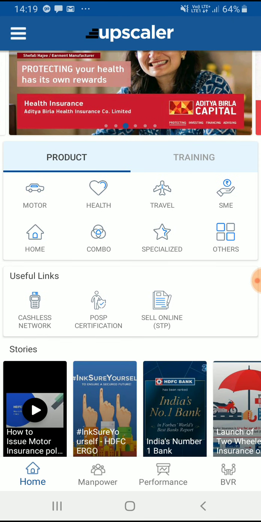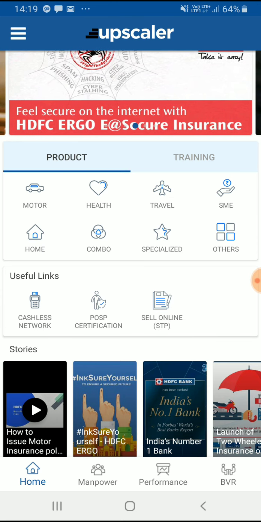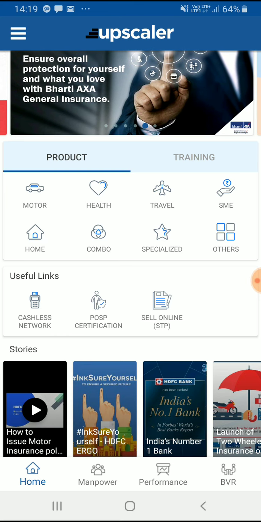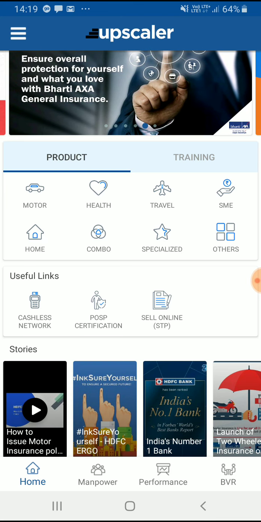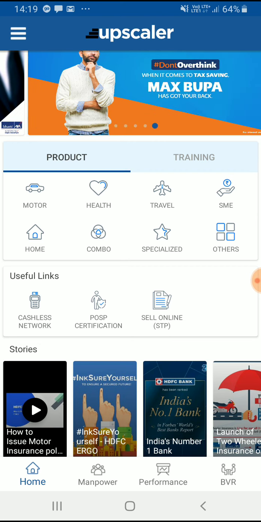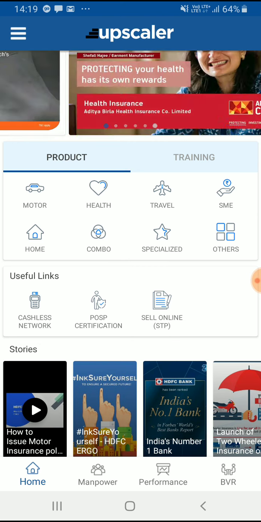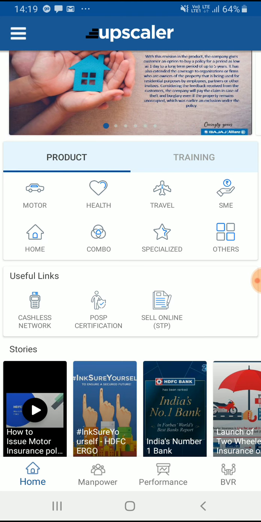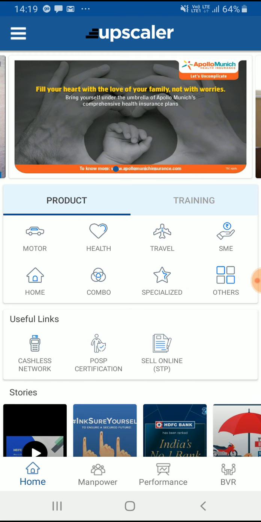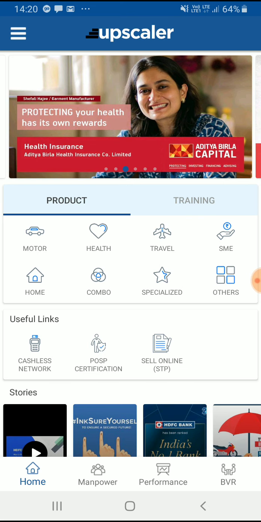Now, a very important thing: a distributor employee is not only selling insurance, he can also sell loans, other banking products, institutional products. So we have an option of account switching, where a user can switch his accounts between the different domains he is working under in the bank. It can be a loan or insurance or institutional products or banking products. So it is not restricted to any single domain; it's a channel sales product which can work across multiple domains in a single app itself.